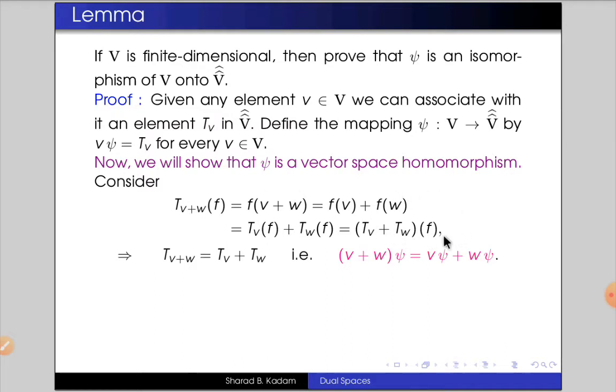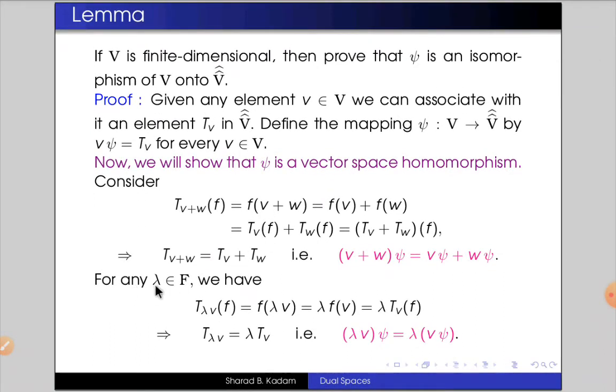So from this we get that T_{v+w} equals T_v plus T_w. That is, by the way of defining this function psi, psi of v plus w equals psi of v plus psi of w.